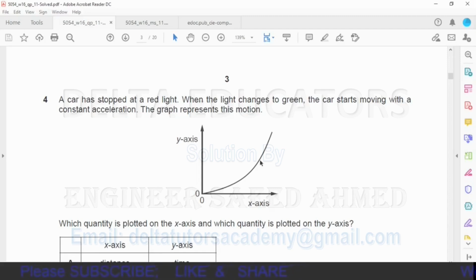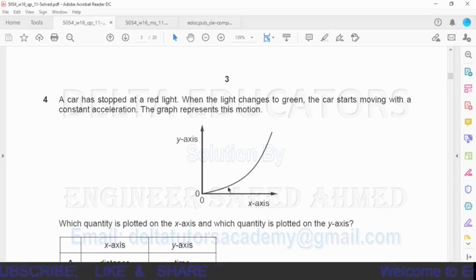Now second thing, if there is a uniform acceleration or constant acceleration, it means there is a gradual change in speed. And here this curve represents gradual change. So we can say this curve represents speed.